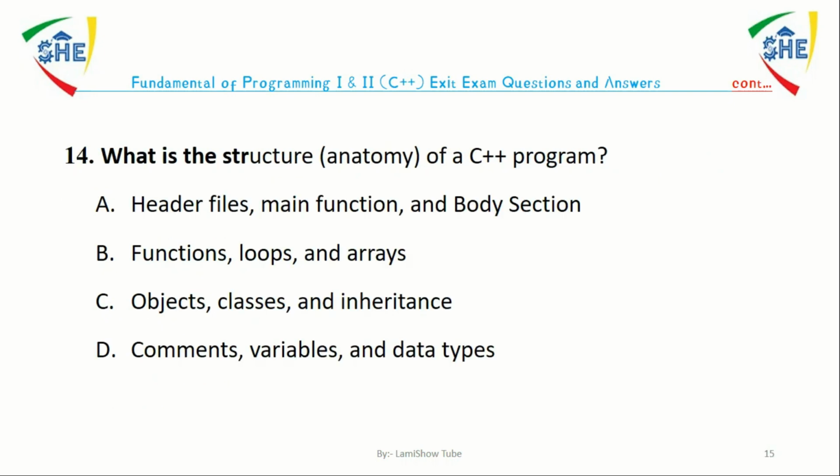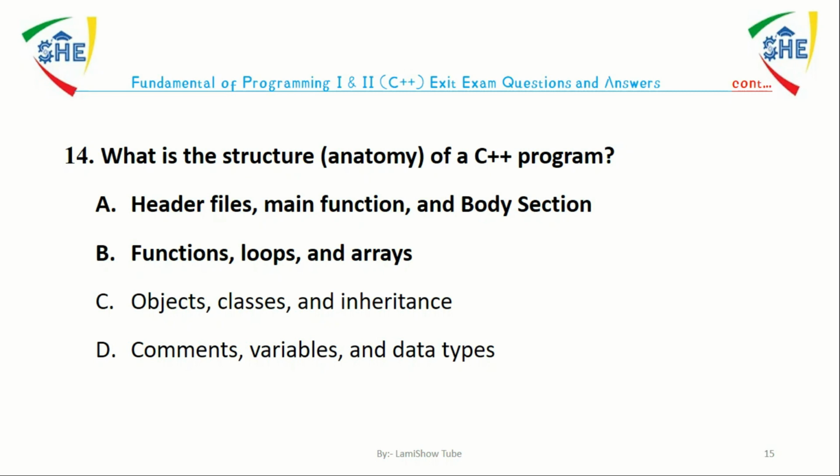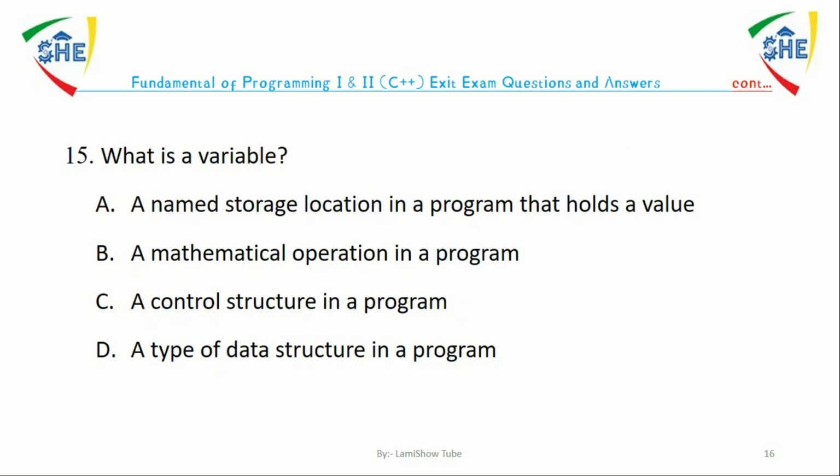Question number 14. What is the structure or anatomy of C++ program? A. Header file, main function, and the body section. B. Function loop and array. C. Object class and inheritance. D. Comment variable and data types. The answer is A. Header file, main function, and the body section are the structure of C++ program.